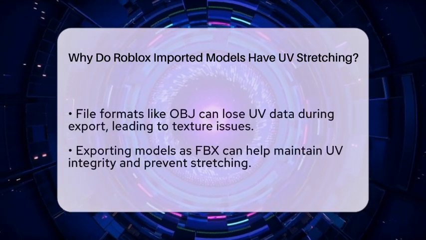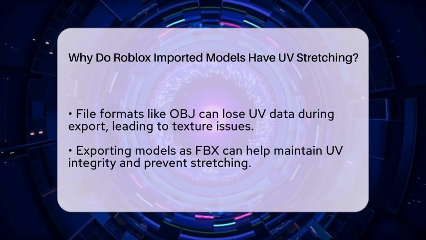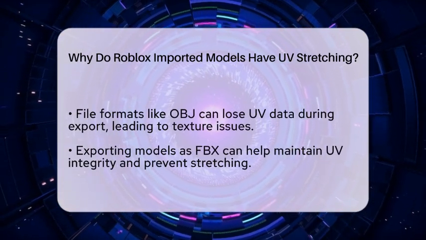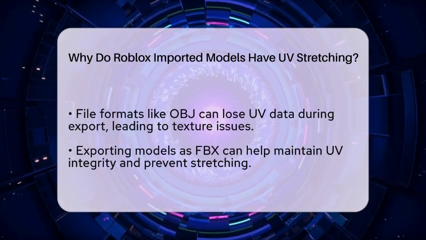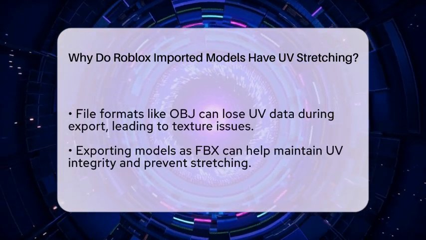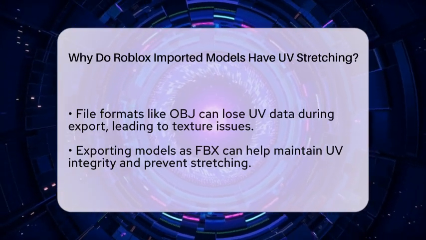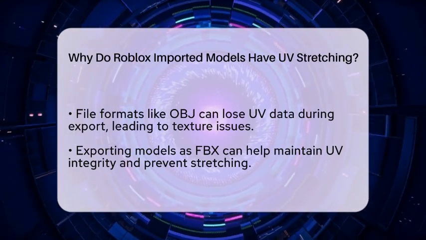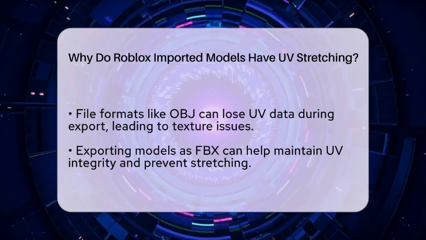File format can also play a role. For example, some formats like OBJ might lose UV coordinate data during export or import. This can cause Roblox to default the UVs to a single point, resulting in the entire texture being squashed into one spot. To avoid this, exporting models as FBX instead of OBJ can help maintain UV integrity.